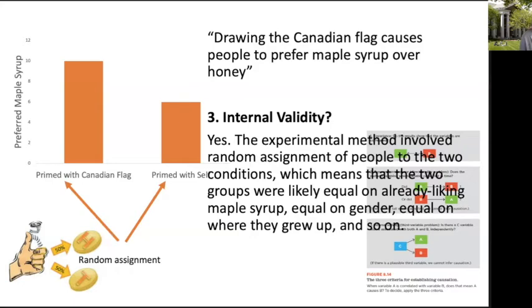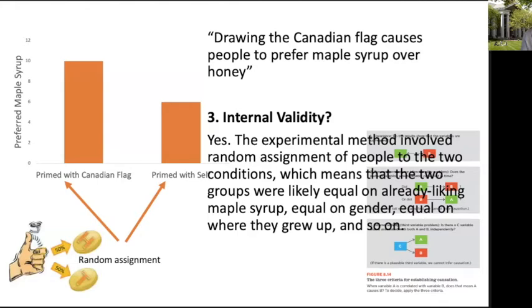And the reason why is like this. Let's say there's about 60 people in this experiment. And let's say about 20 of those 60 people just love maple syrup. When you use random assignment to put those 20 maple syrup lovers into the two conditions, it's probably going to put about 10 people in this and about 10 of them in this condition. So we take this potential internal validity problem of already liking maple syrup and we get rid of it because we evenly distribute the maple syrup lovers into the two conditions using random assignment.